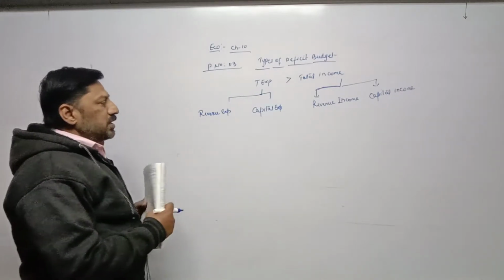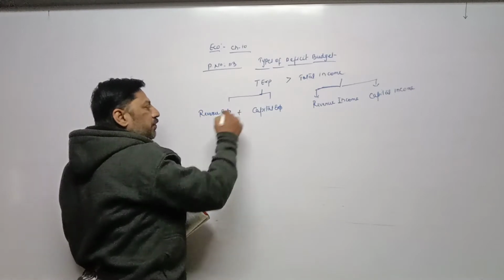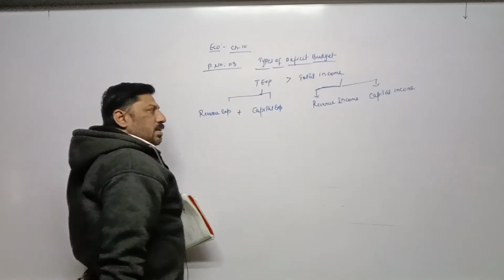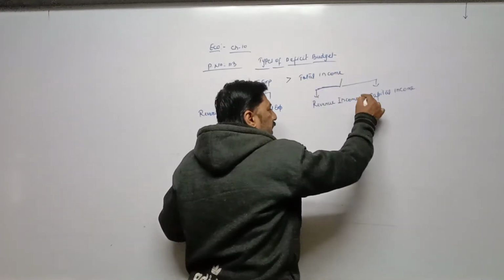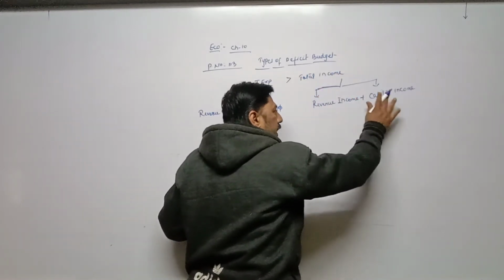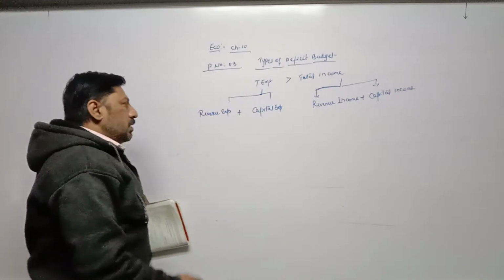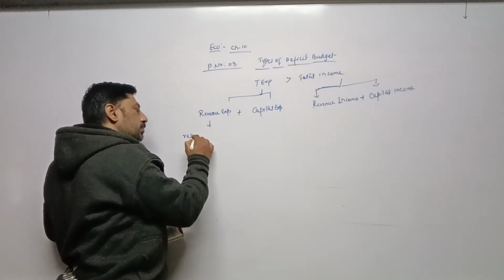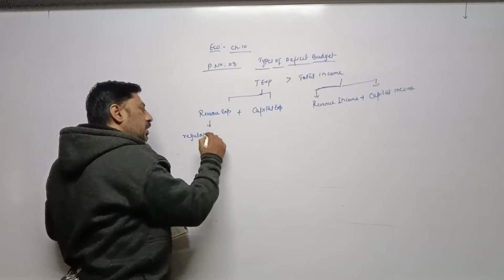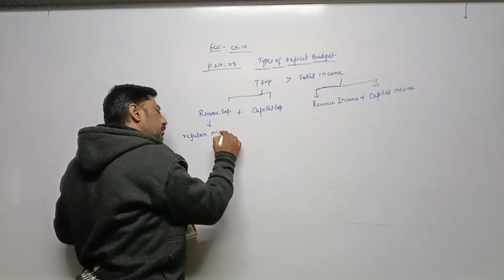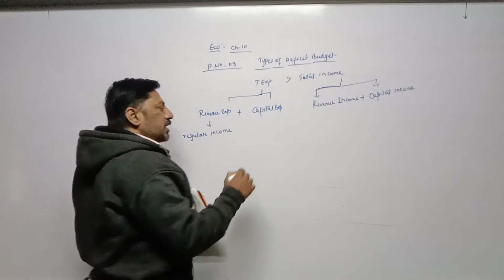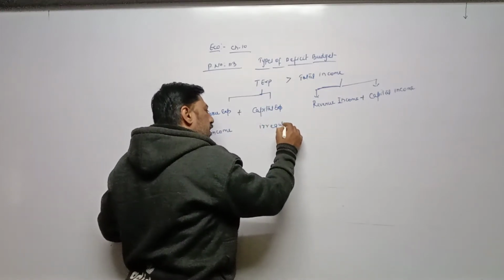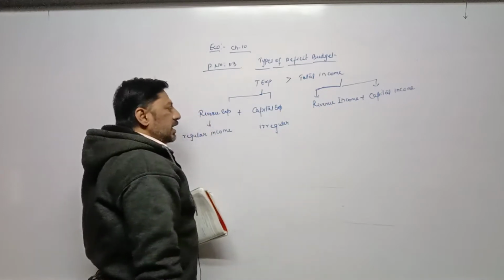Now, total expenditure is the addition of revenue expenditure and capital expenditure. Total income is the addition of revenue income and capital income. Revenue expenditure means regular expenditure. Capital expenditure means, in short, irregular expenditure, because we have already explained all these things in detail.